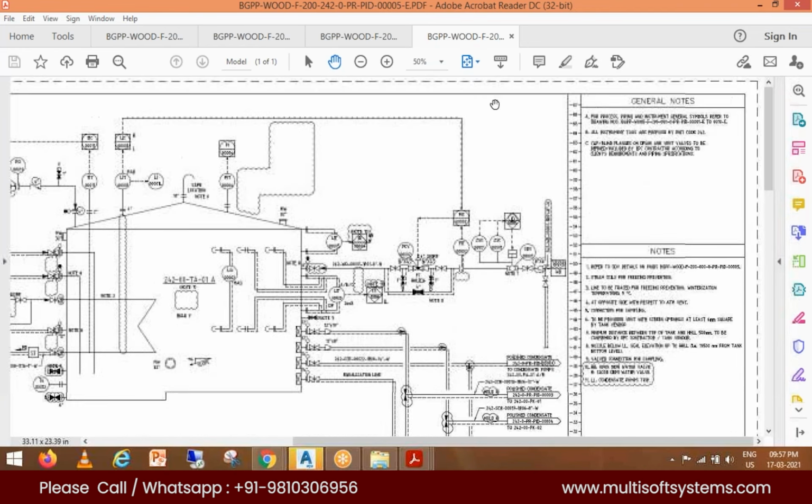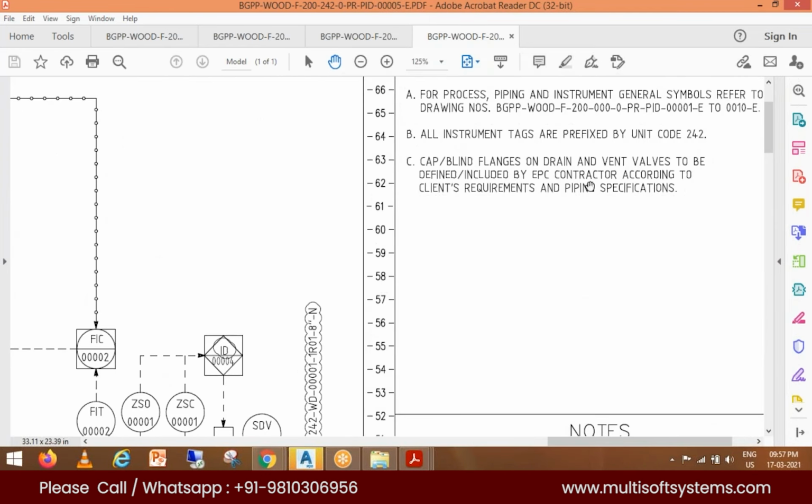You will get a clear-cut idea. So only one sentence, you can read the sentence. Can you read it loudly? All instrument tags are prefixed by unit code 242.